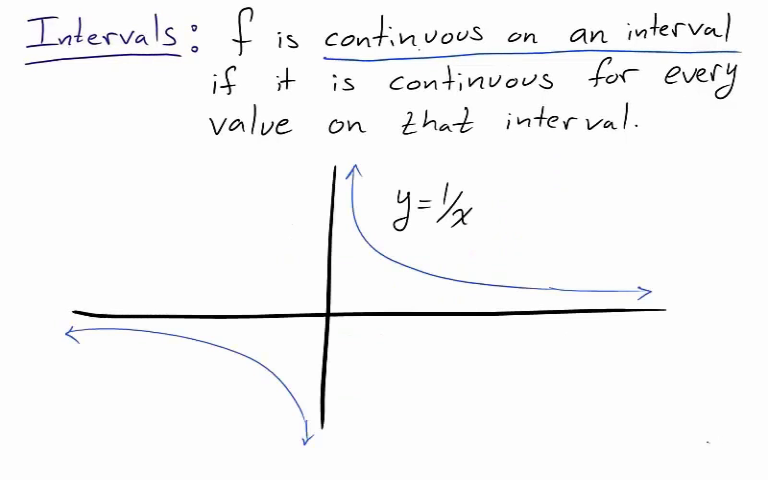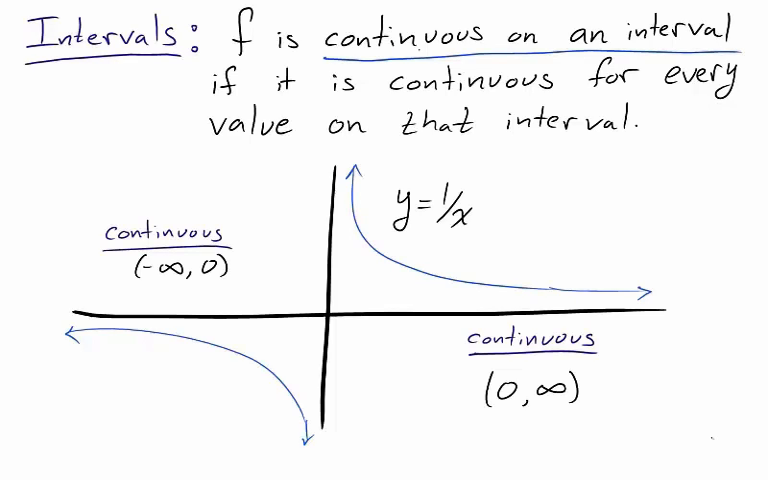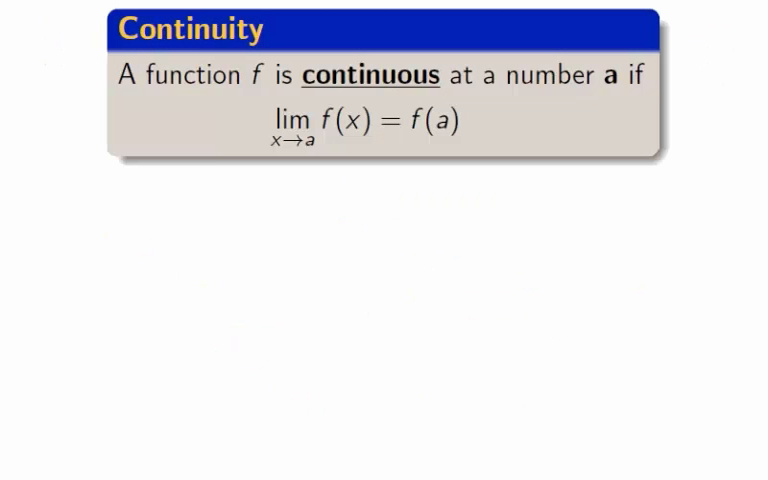For example, take the graph y equals 1 over x. The function is continuous on the interval from negative infinity to 0 and continuous on the open interval 0 to infinity. In other words, y equals 1 over x is continuous on any interval that does not contain 0. If a function is not continuous at a point, it is called discontinuous.